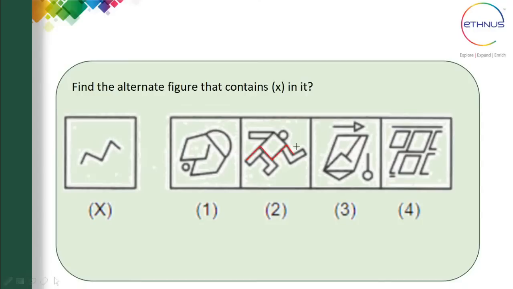This figure is in option 2, where you have the embedded figure. You can see this one here. So the correct answer is the second one. These kinds of problems you can also expect in the upcoming TCS NQT. You need to see in which figure there is the exact one.